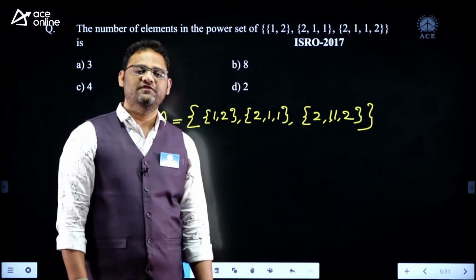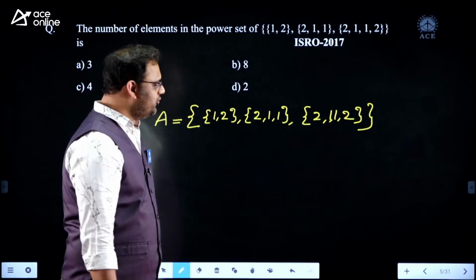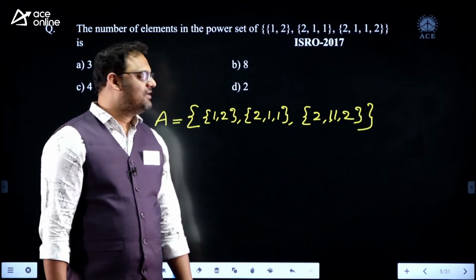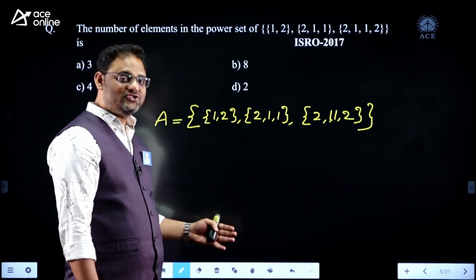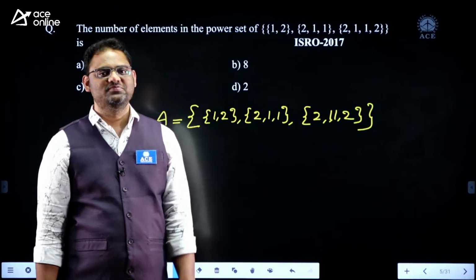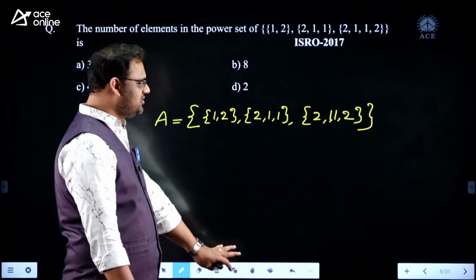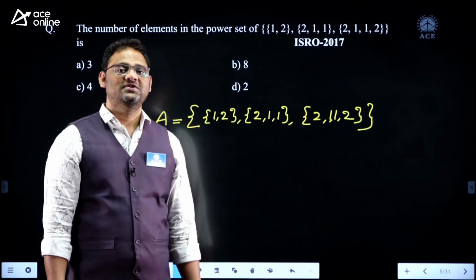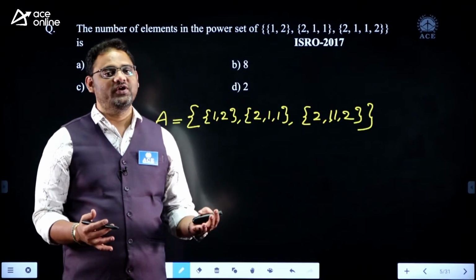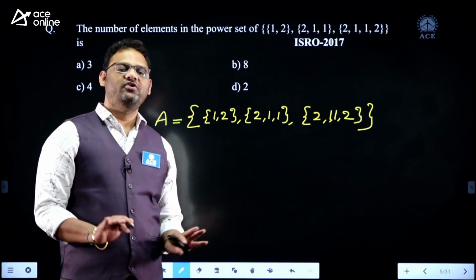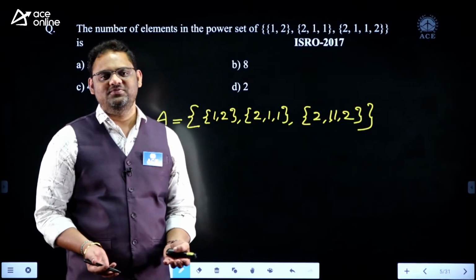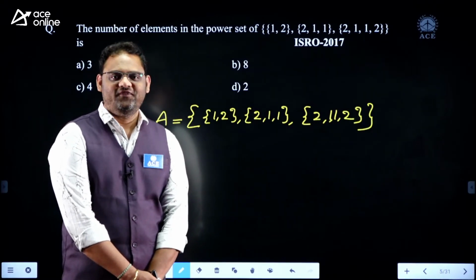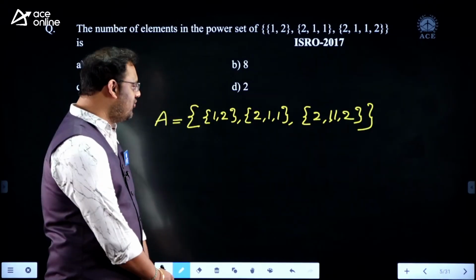So what is the basic definition of a set? Do you remember the set definition? A set is nothing but a collection of well-defined, different objects. It should be well-defined, well-known to everyone, and it should be different objects. If you repeat the same object again and again, I cannot treat it as a different element in the set. I hope you got the point.